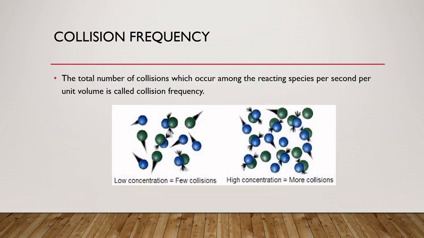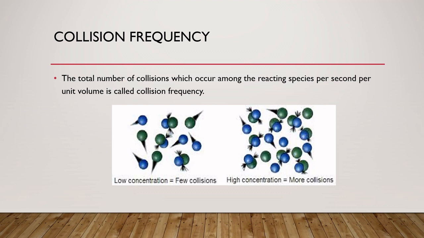The next one is the collision frequency. What is the collision frequency? The total number of collisions which occur among the reactant species per second per unit volume is called the collision frequency. If the concentration is low, few collisions will occur.